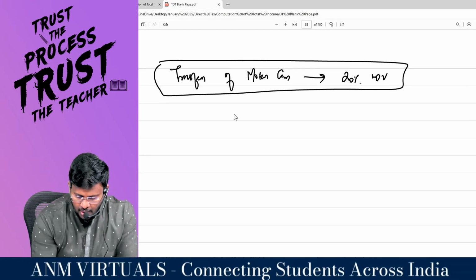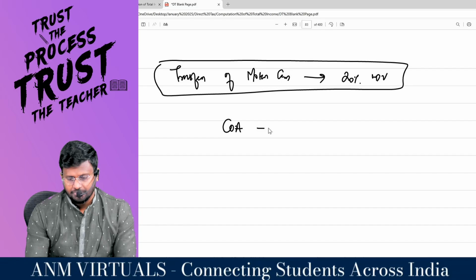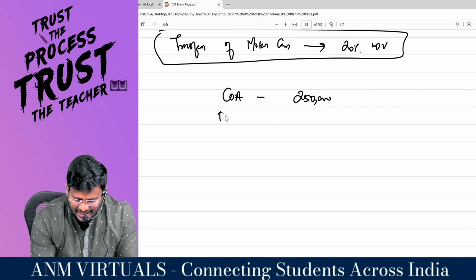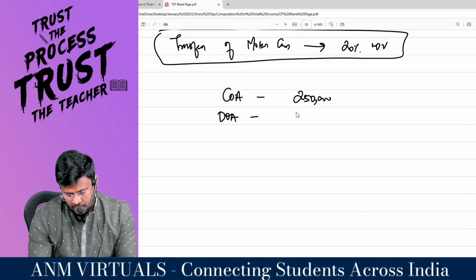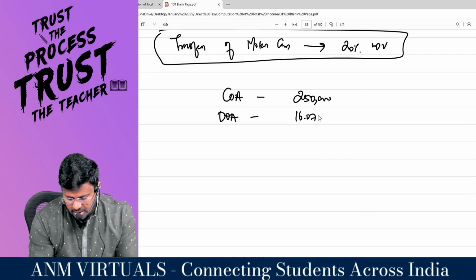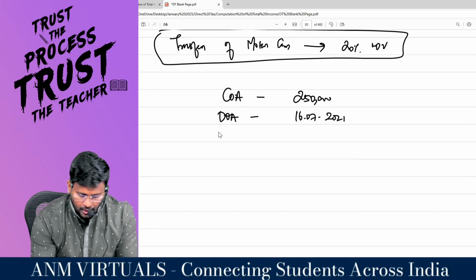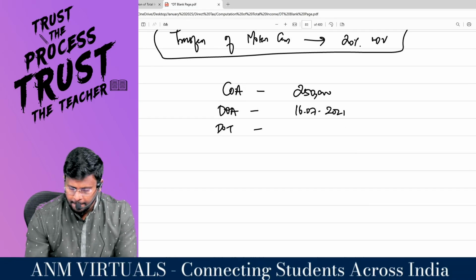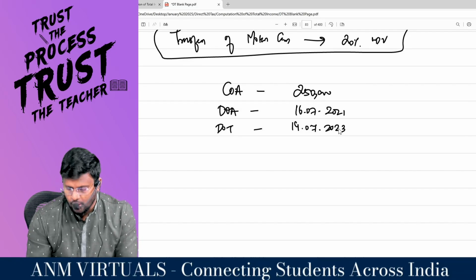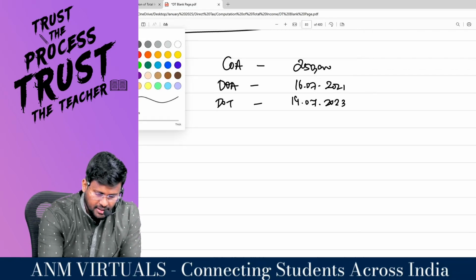What is the cost of the asset? 2,50,000, right, sir? What is the date of acquisition of the asset? 16/7/2021. What is the date of transfer? 14/7/2023. I'm going to calculate the completed years, shall we?